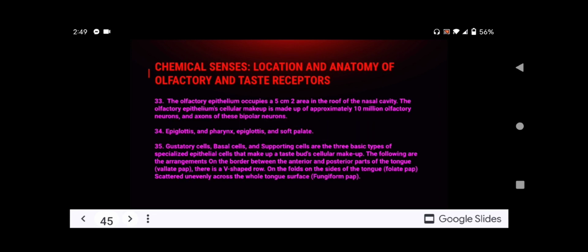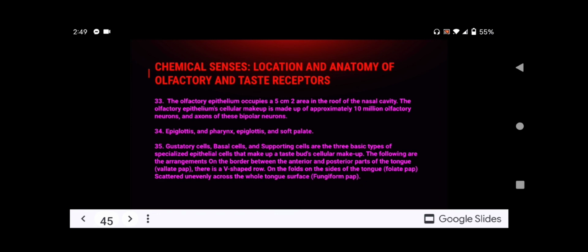Then let's continue to the next chapter, which is the chemical senses, location and anatomy of olfactory and taste receptors. For number 33, describe the cellular makeup and the location of the olfactory epithelium.